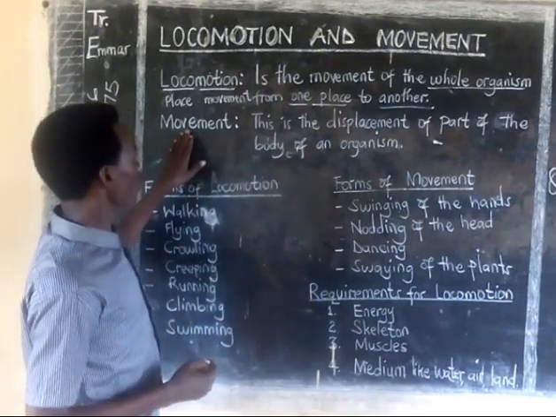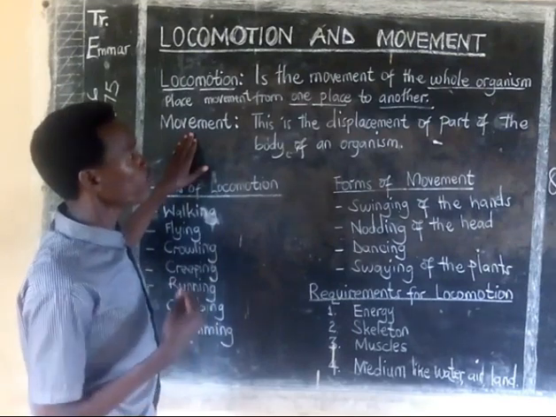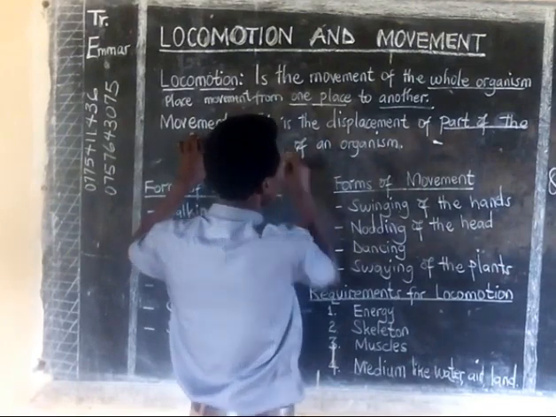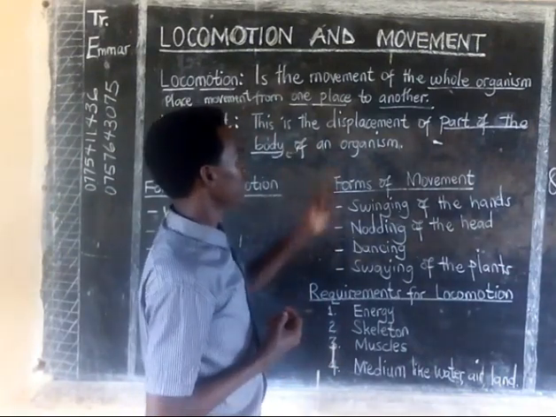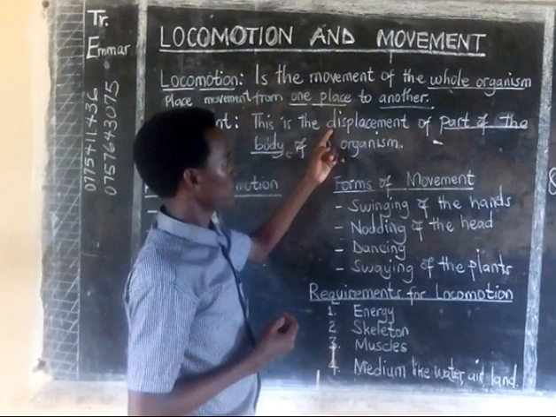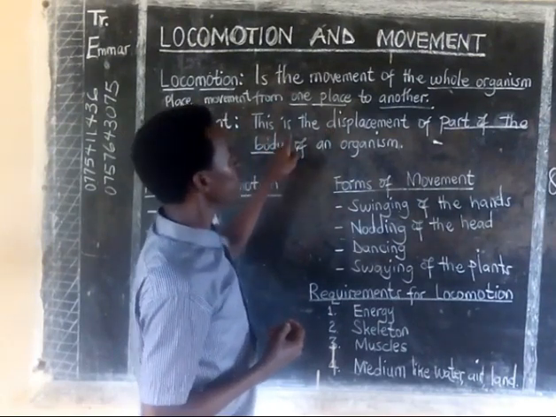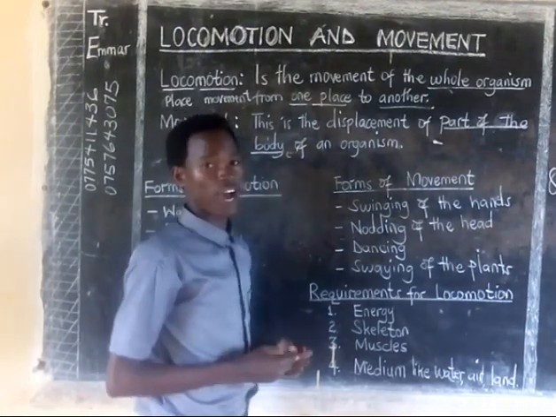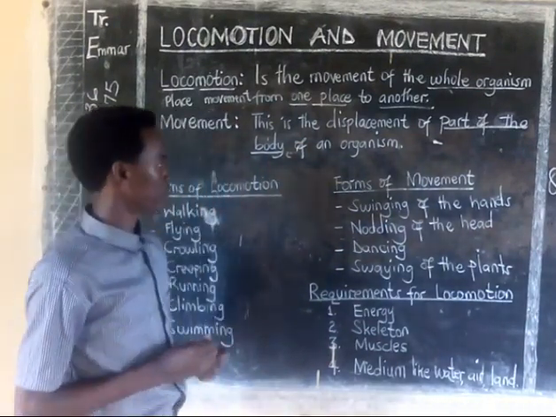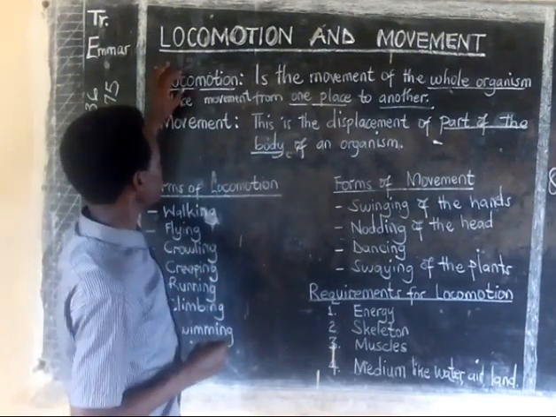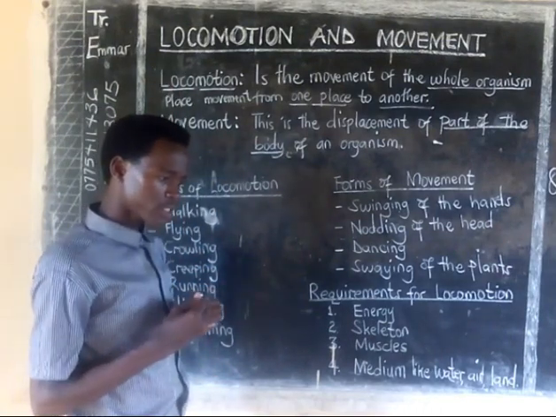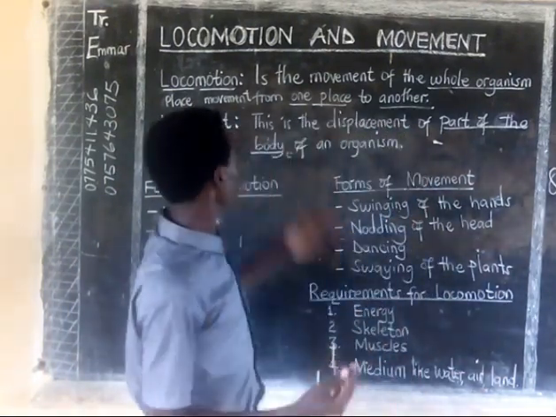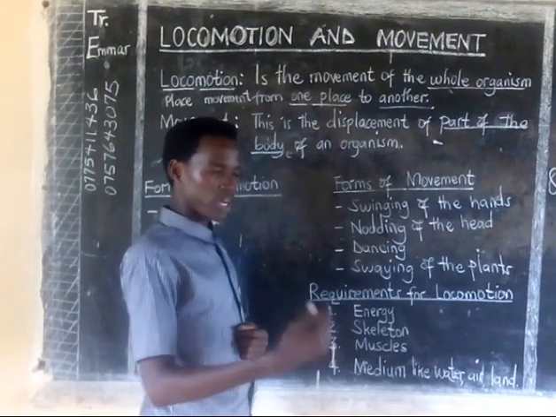When we look at what we call movement, just parts of the body of an organism are displaced. So we say movement is the displacement of the parts of the body of an organism. That's what we call movement. Meaning that in locomotion, we move from one place and go to another place. But movement is just a part of the body.